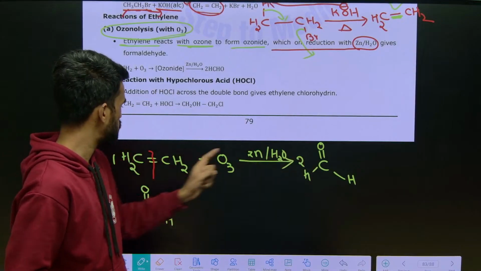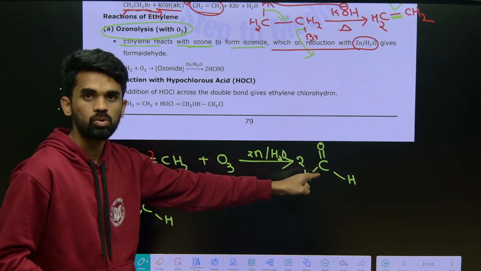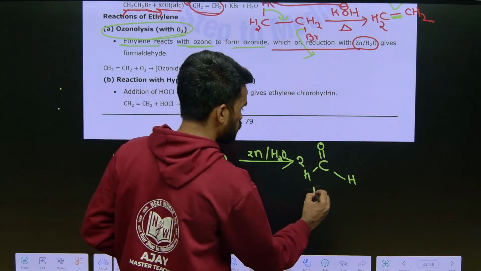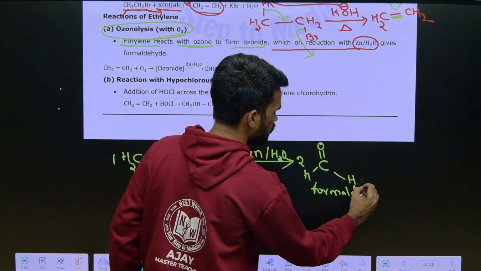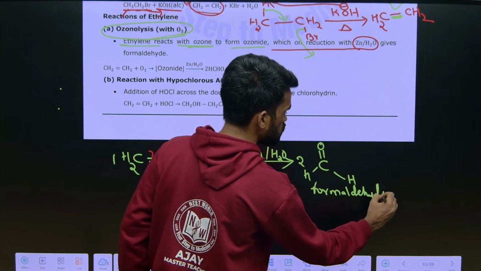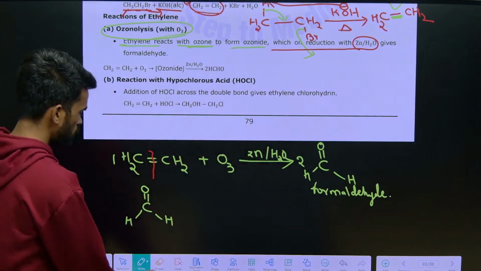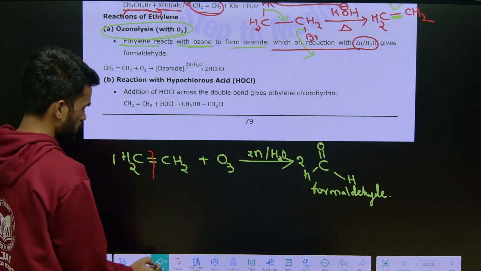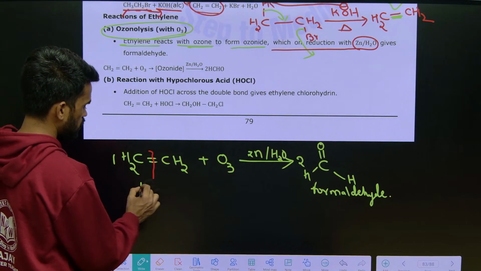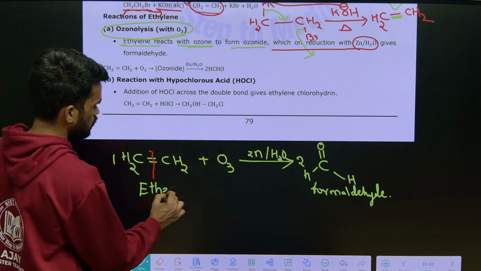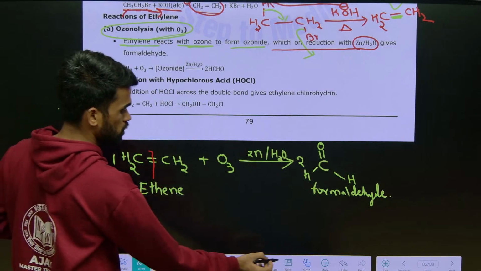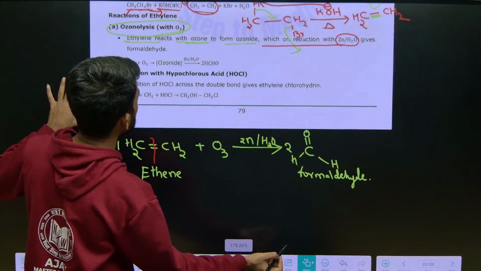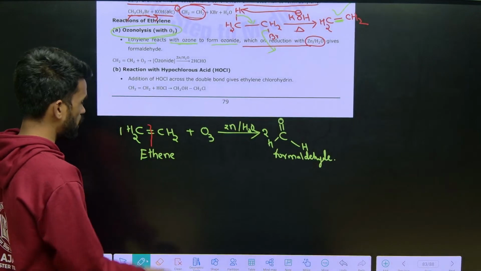How many are formed? This side one, this side one, so you are getting 2. Okay, what is the name of this product formed? Formaldehyde. So ethene is forming formaldehyde. During this reaction we will be seeing something called ozonide. So what do we mean by ozonide?